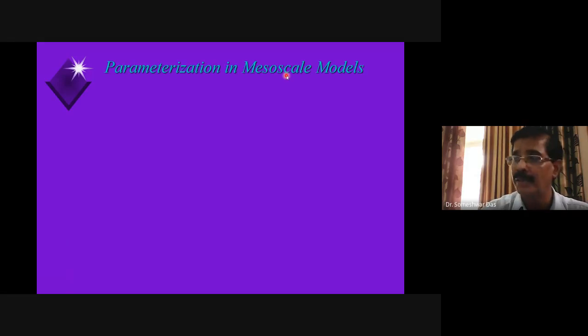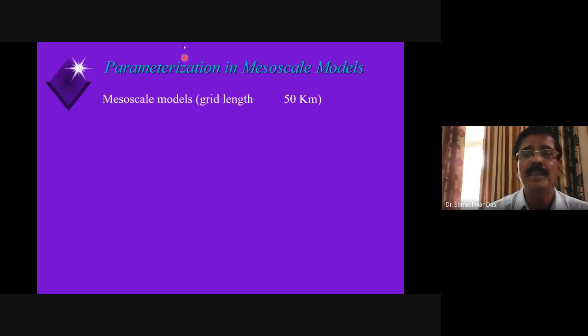So mesoscale models still exist, but when they were developed, say 10, 15 years ago, there used to be separate mesoscale models. Then there used to be separate parameterizations for cumulus convection for the mesoscale models, and separately for the large scale models, because of the size of the grid box, right? So the mesoscale models, as you know, generally are supposed to have grid size less than or equal to 50 kilometer, right?